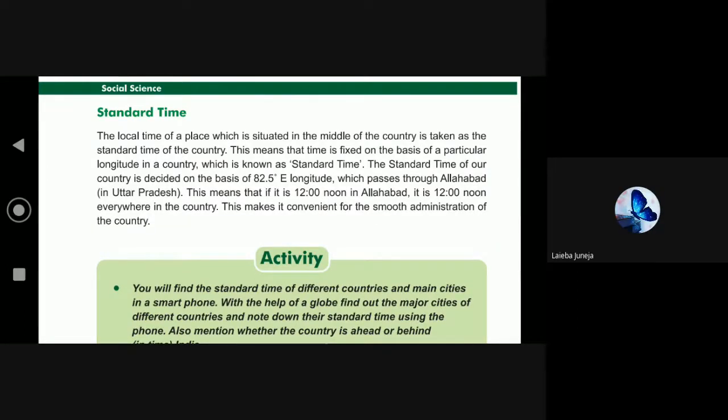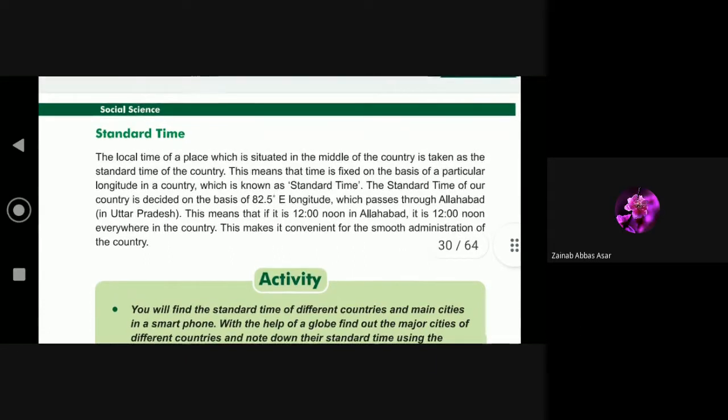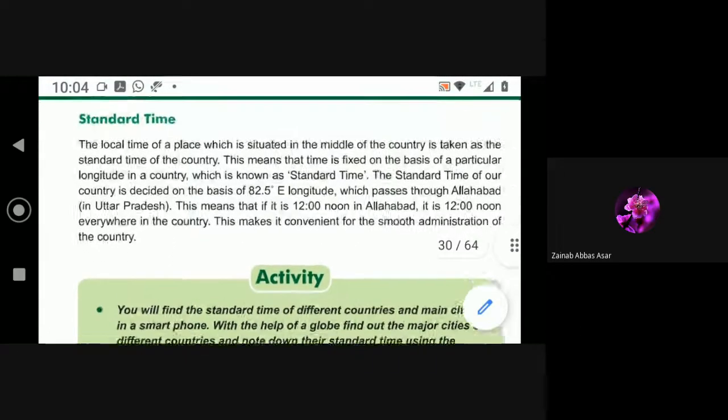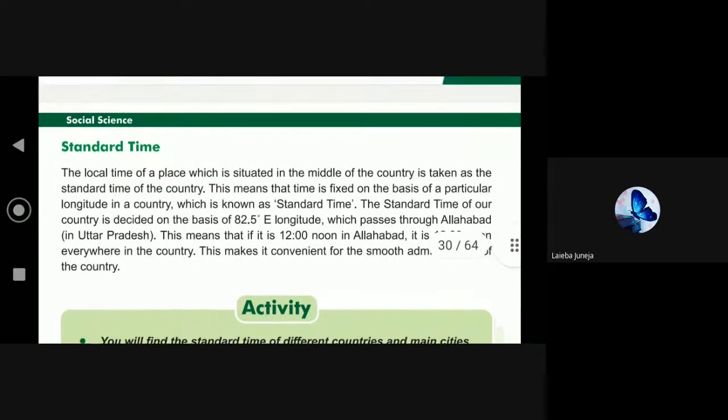Ma'am, can I read? Hello, girls, am I audible? Yes, ma'am. Anyone who has not got a chance to read? Ma'am, can I read? What is your good name? June Chalaiba. Yes, you can.